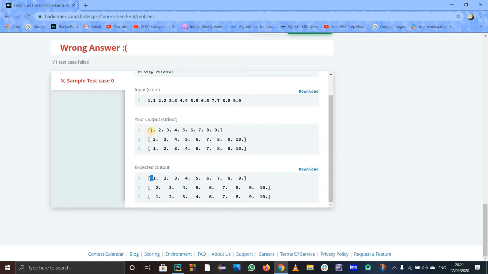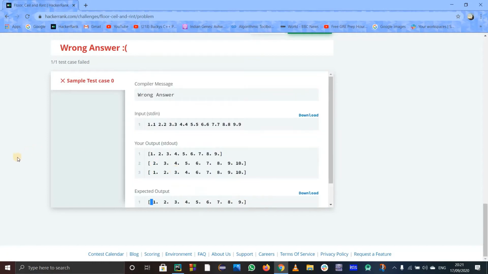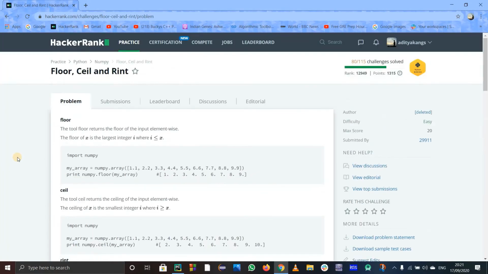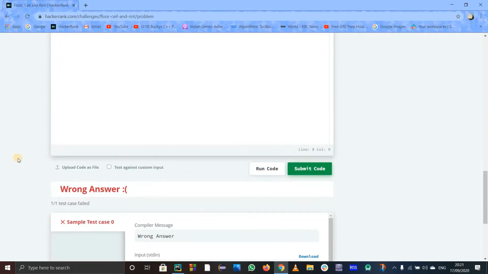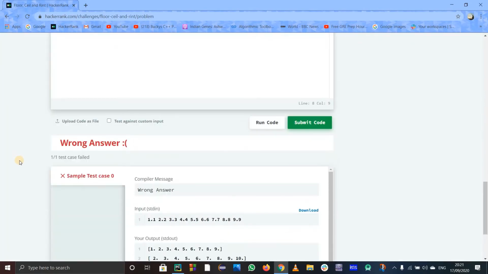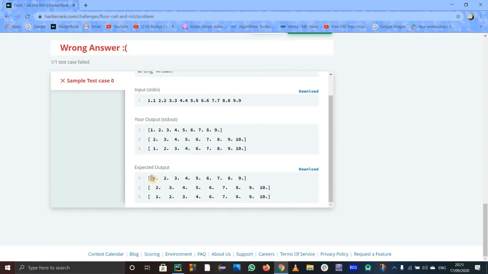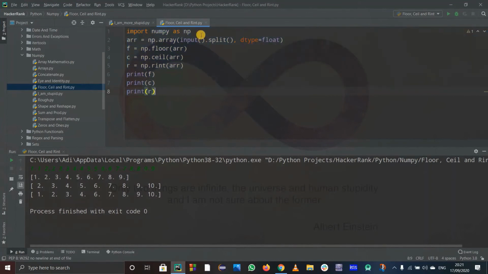See, in the output that I have, there is no white space, no space before 1 2 and everything. But over here they have a space. So I don't know why the name of this problem is floor, ceil and rint. The name of this problem should actually be adding white space to a numpy array. But let us do something, because this is HackerRank and we have to get the answer according to them. So to get the expected output, I have to add a space before each and every element.